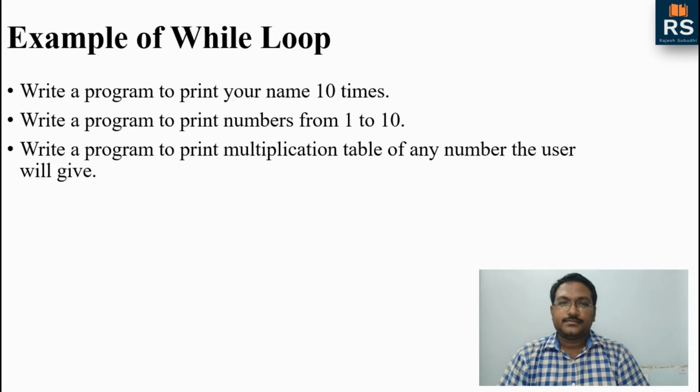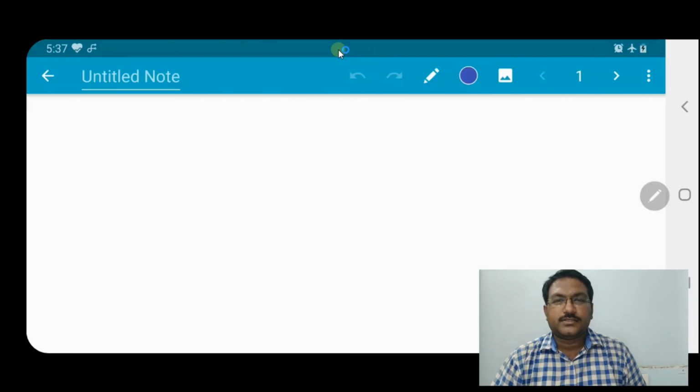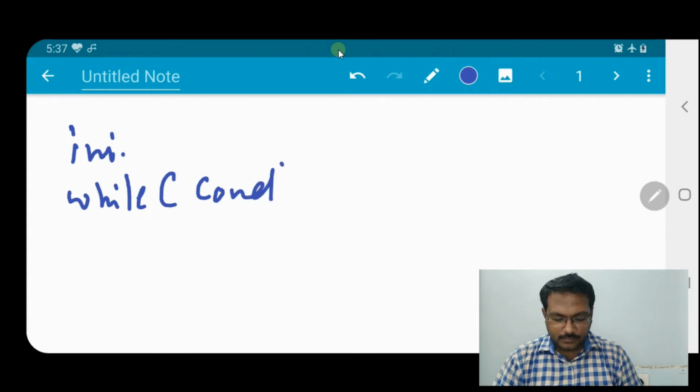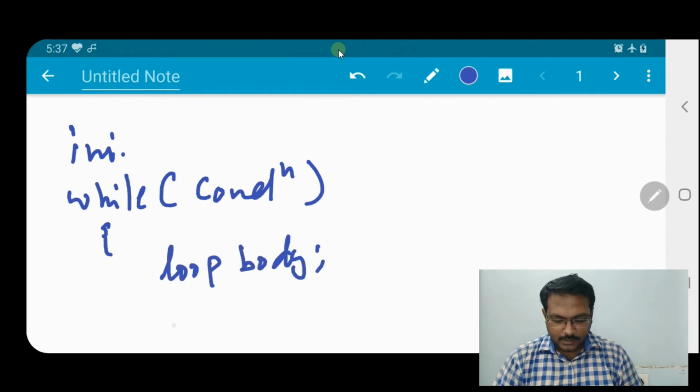Fine. Let us start. So let us first see how the while loop is written. As I mentioned earlier, first we have to write the initialization, then while, within that the condition, within the curly braces the loop body, and the loop controller.